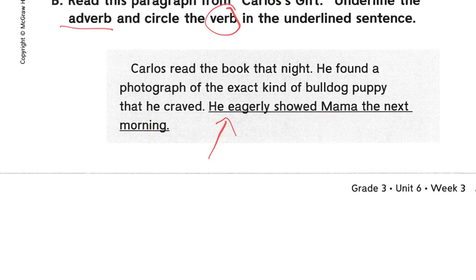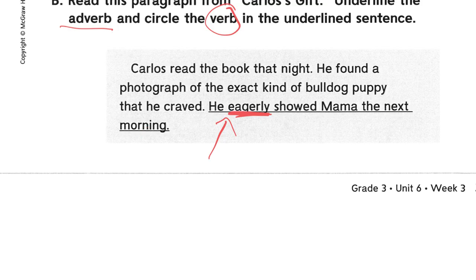Now, can we find any adverbs, maybe that end in ly, in this sentence? Absolutely we can. Eagerly is going to be our adverb. Eagerly what? What is the action? If I look at the words, I have he showed Mama the next morning.